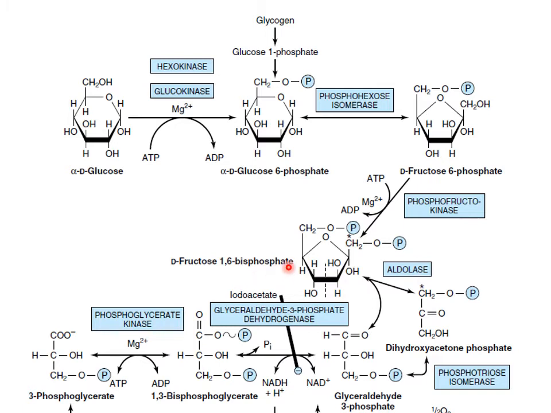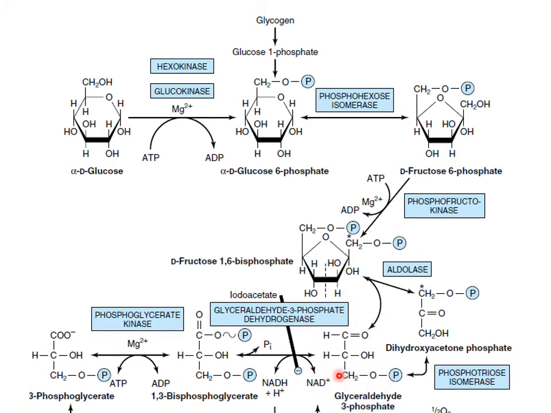Now this fructose 1,6 biphosphate was broken down into two 3-carbon compounds, that is dihydroxyacetone phosphate and glyceraldehyde 3-phosphate. Dihydroxyacetone phosphate does not proceed further, so it is again converted into glyceraldehyde 3-phosphate. So now we have 2 molecules of glyceraldehyde 3-phosphate.